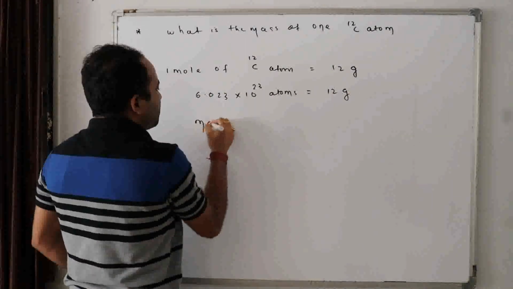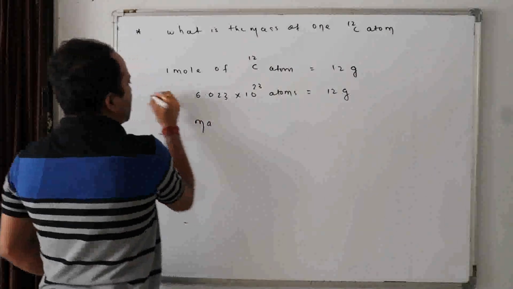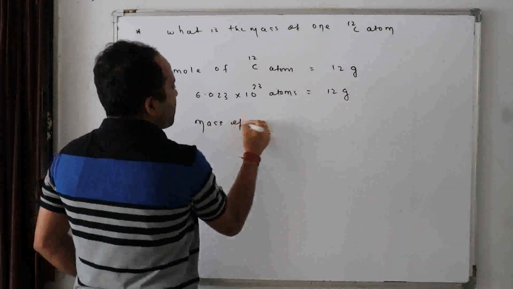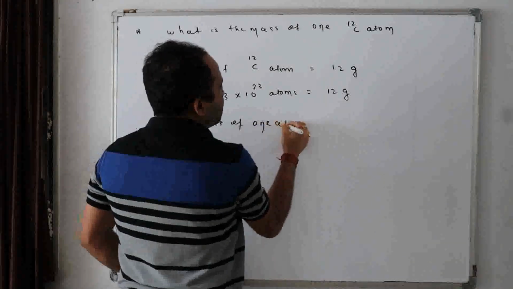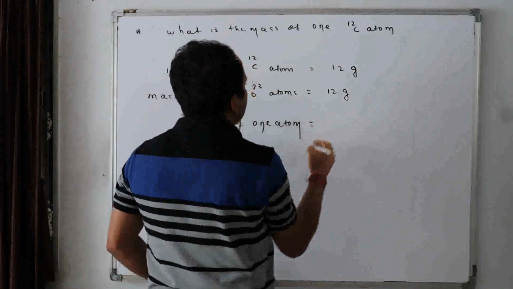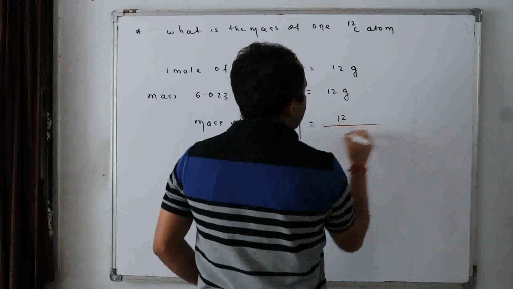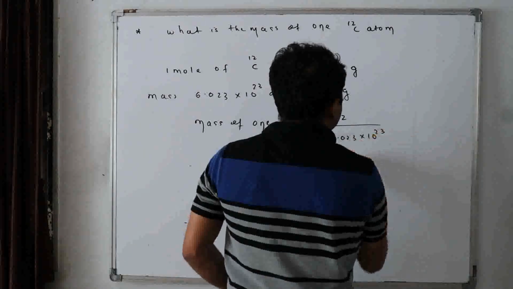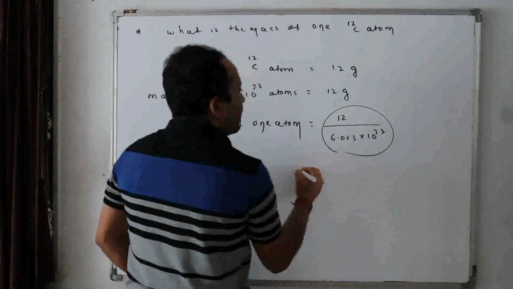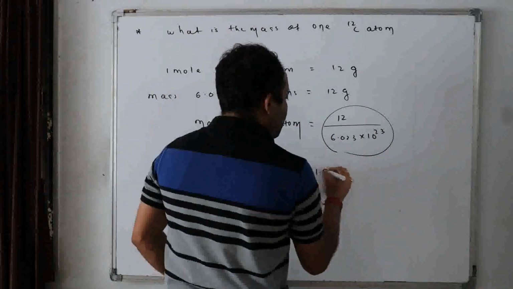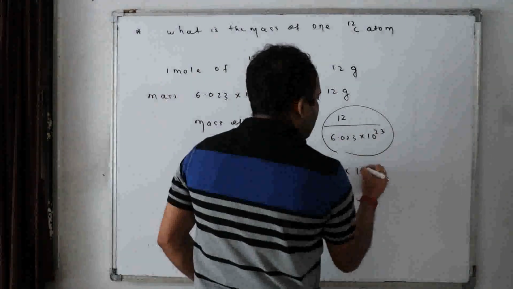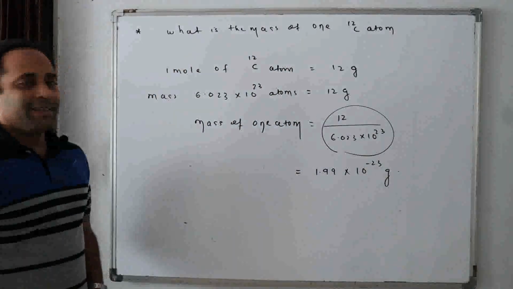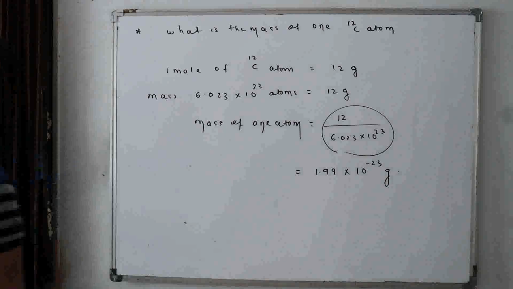So the mass of one atom is equal to 12 by 6.023 into 10 to the power 23. It comes to 1.99 into 10 to the power minus 23 grams. Okay? Easy? One more question.